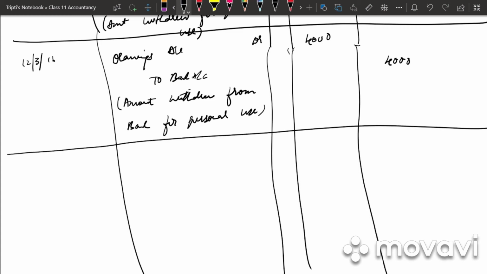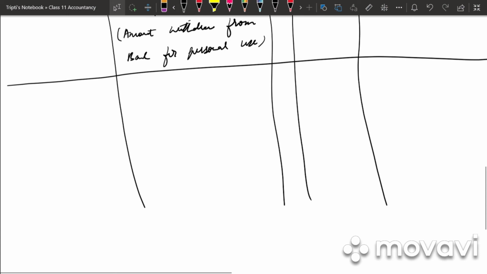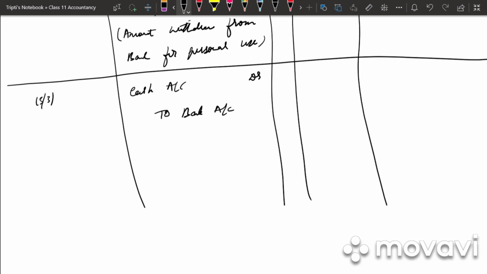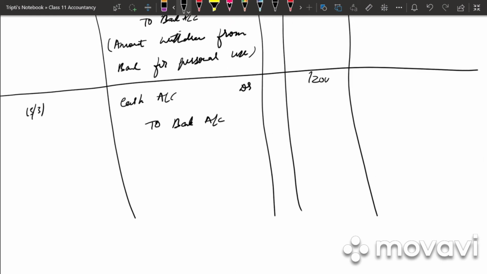Next we have withdrawn from bank. So we withdrew from bank. What is coming in? Cash account debited to bank account. Money is going from the bank. So who is the giver? Bank is the giver. 12,000 debit, 12,000 credit. What is the narration? Amount withdrew for office use.